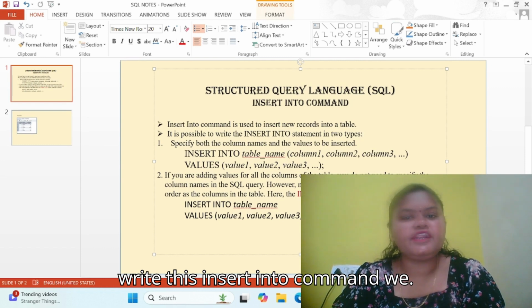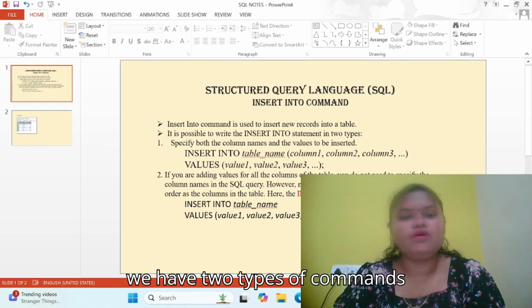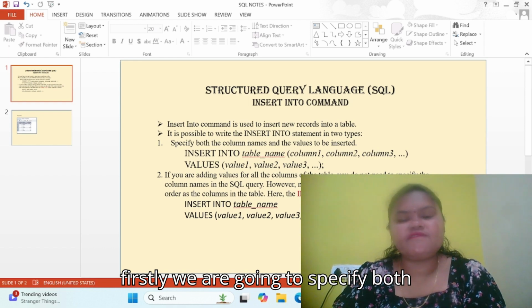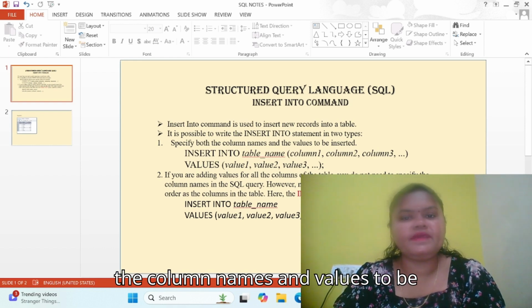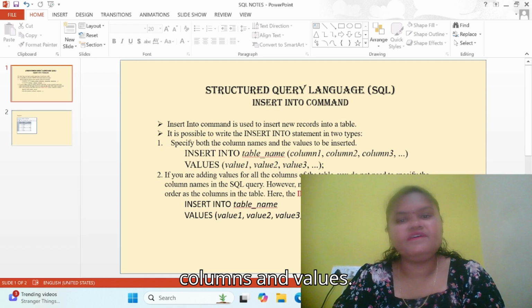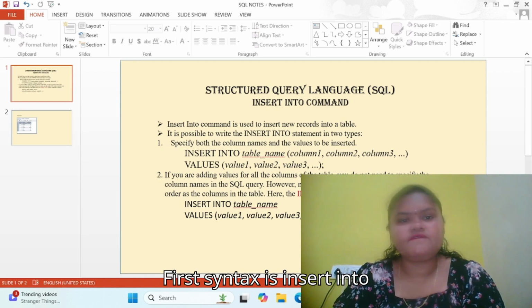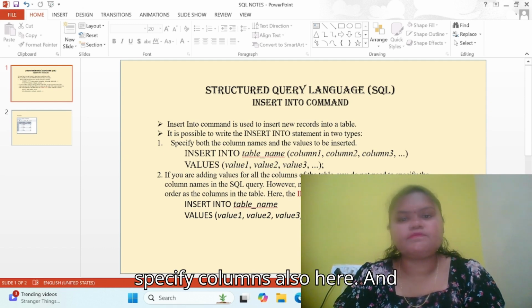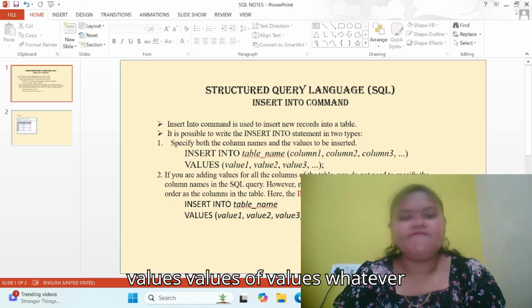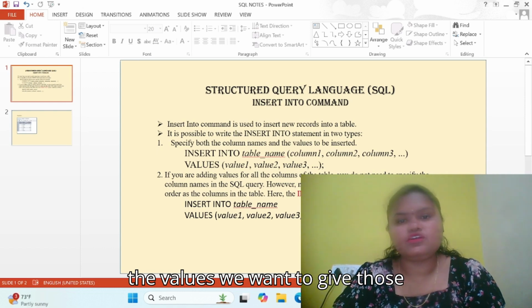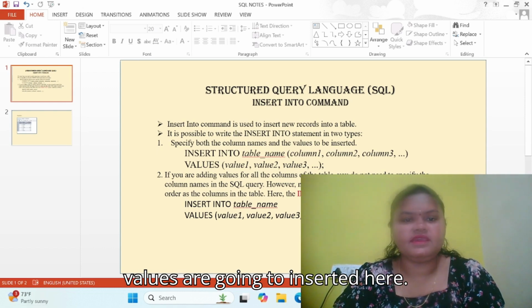To write this INSERT INTO command, we have two ways. Firstly, we specify both the column names and the values to be inserted. The first syntax is INSERT INTO table name, where we specify the columns as well, and VALUES, whatever values we want to give, which are inserted here.